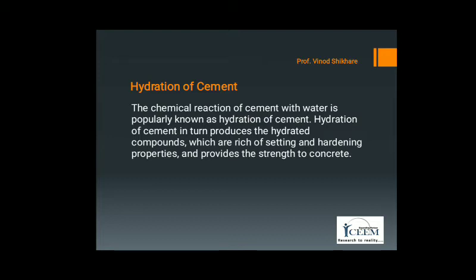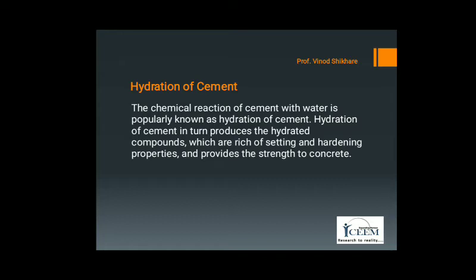Then what is the structure of hydrated cement? The product of hydration of cement, most commonly known as CSH gel, is in the form of thin fibrous crystals of infinitely small size. The CSH gel has little more than 2 times the volume of the original unhydrated cement.